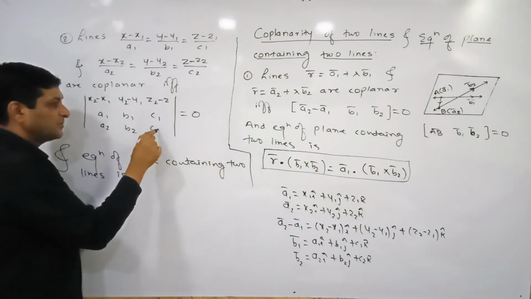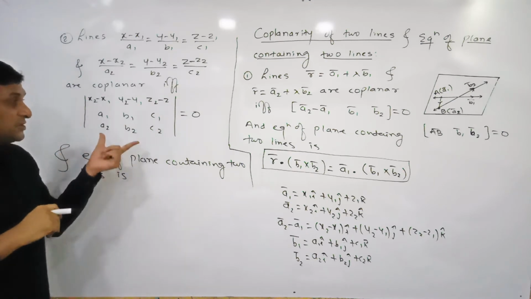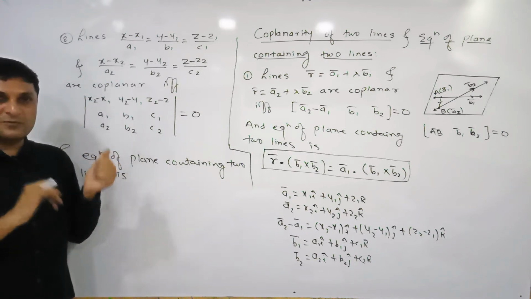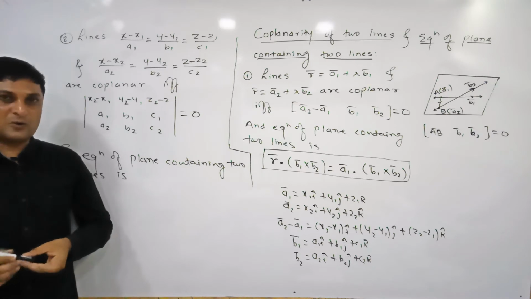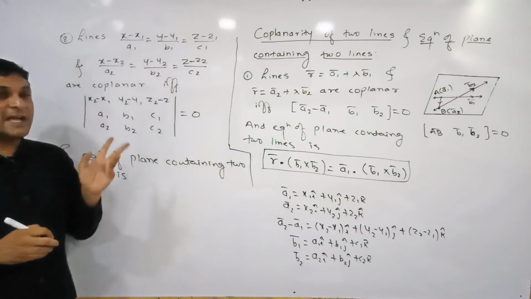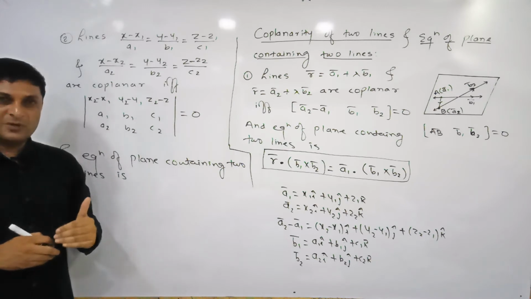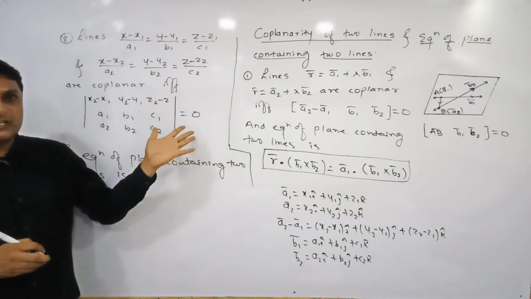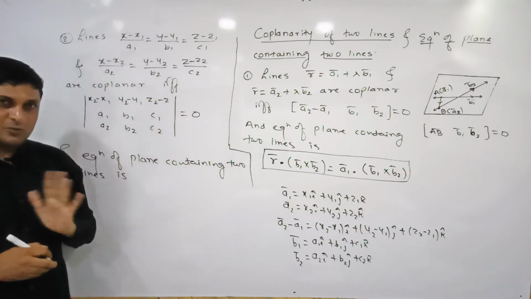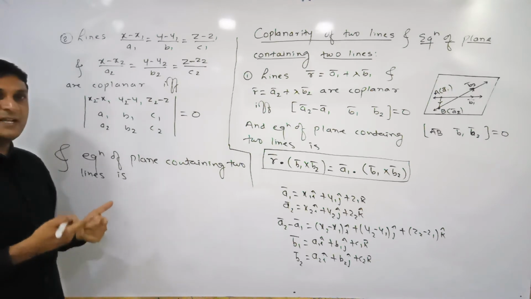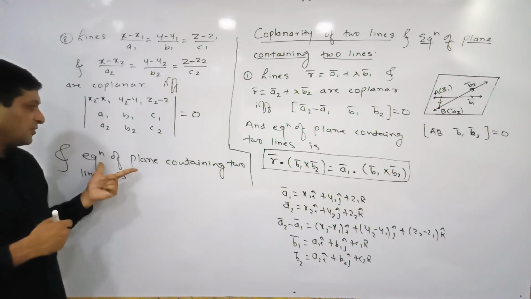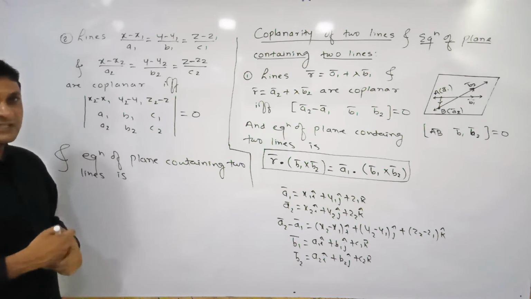A2 B2 C2 means this condition is applicable to check whether two lines are coplanar or not, or we can say that these two lines are coplanar if the value of this determinant is equal to 0. If the value of this determinant is 0, we can say that the lines are coplanar. Now we are finding one formula to find out the equation of the plane containing these lines.